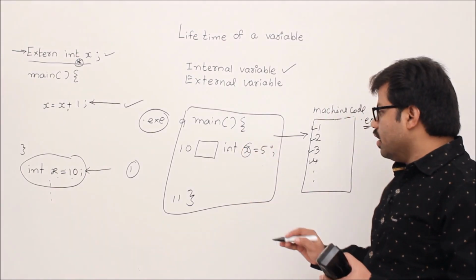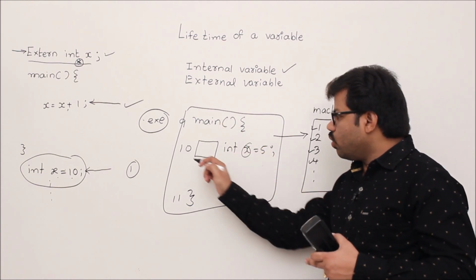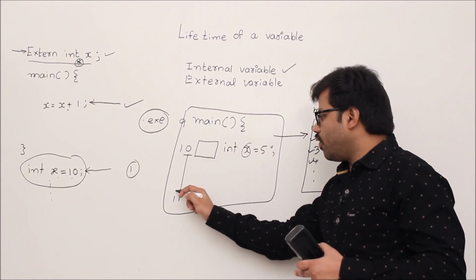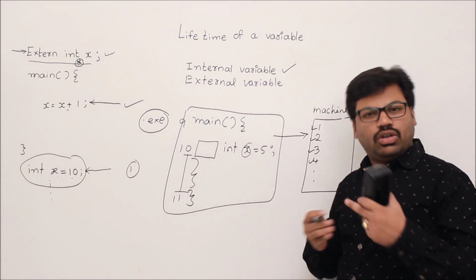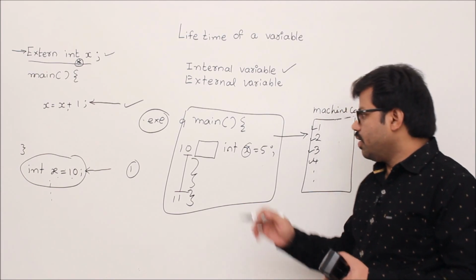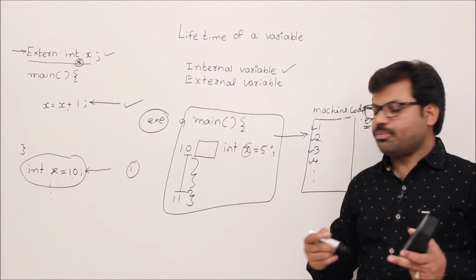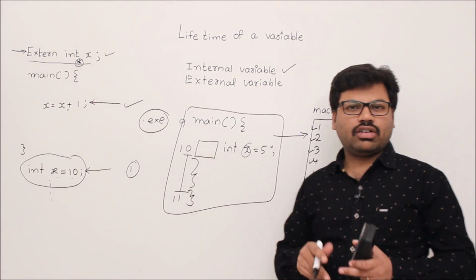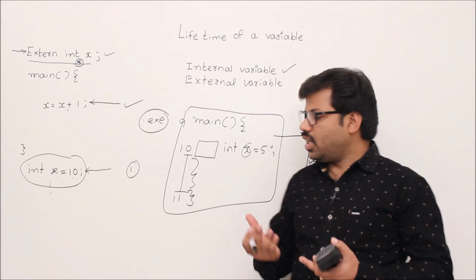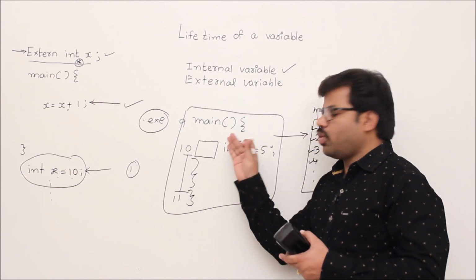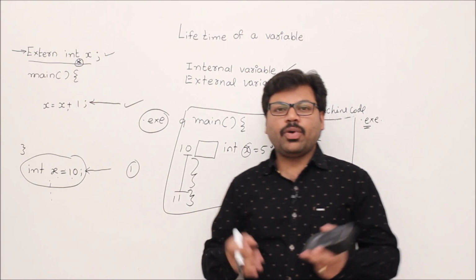So what is the time period you prefer to give a memory to a variable x? Since you know this program very well, clearly you can say that 10 o'clock to 11 o'clock is the time period where I want this variable to get memory. So I can say that the best lifetime of this x should be 10 o'clock to 11 o'clock. That is the concept of lifetime. Here you are the expert of your program, that's why you are saying it is 10 to 11.